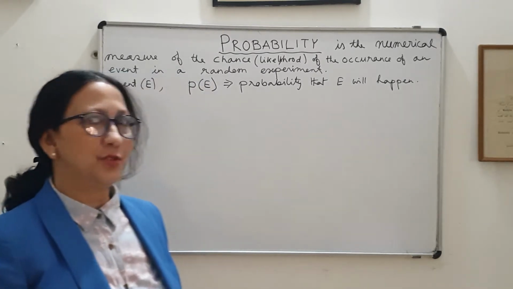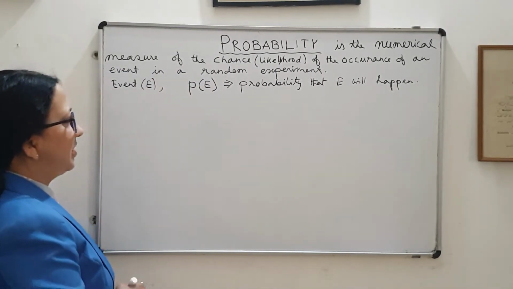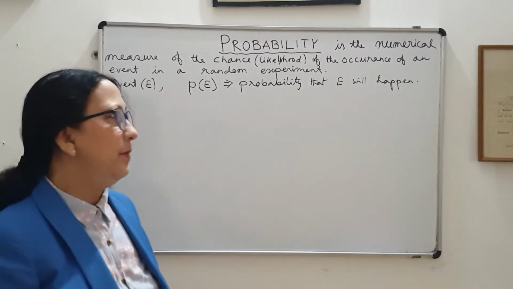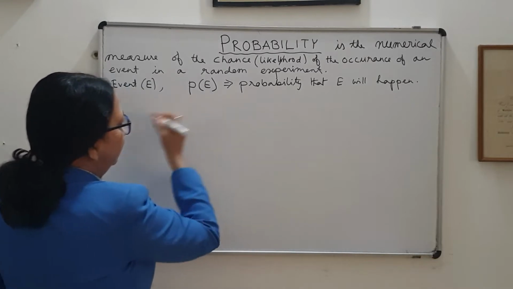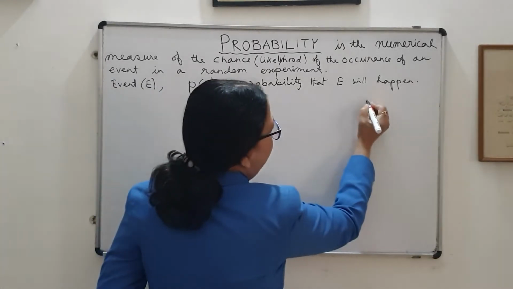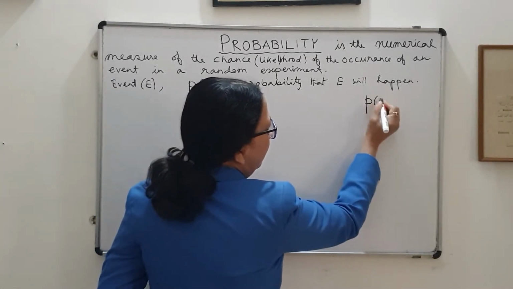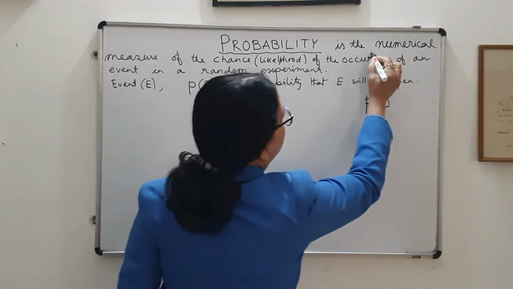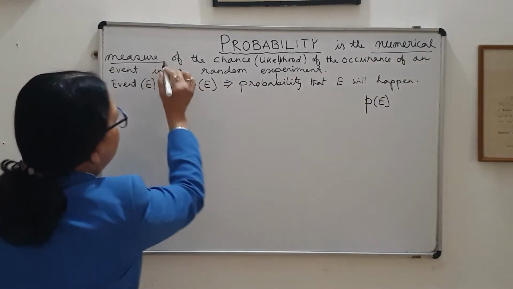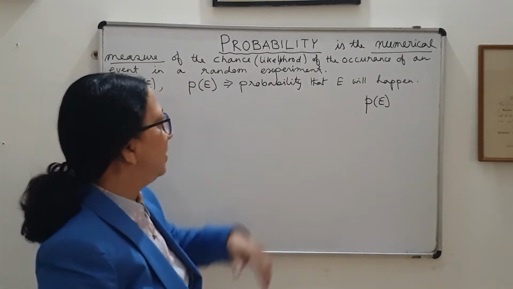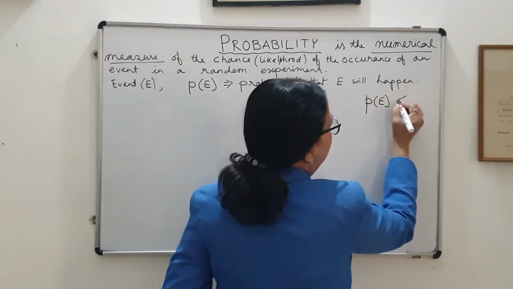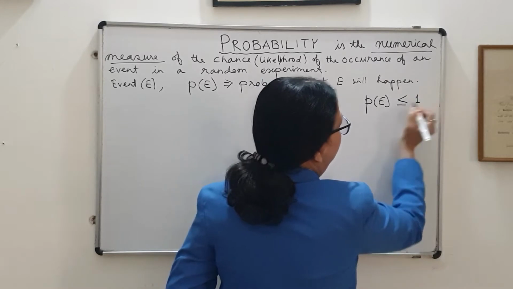In that case, that is known as a sure event, and so naturally the probability will be 1. So the probability is a numerical measure, and the maximum value of this probability is 1. So it may be less than or equal to 1.